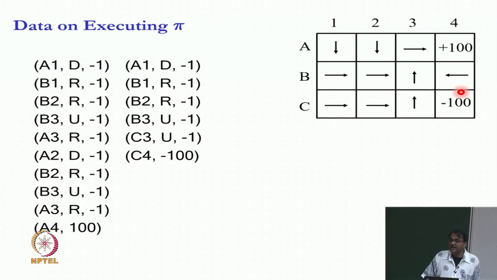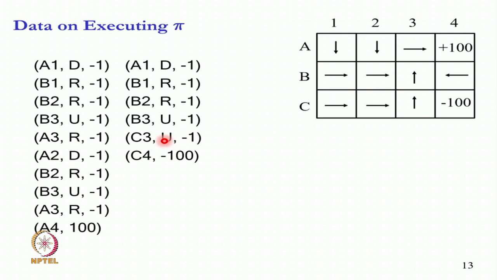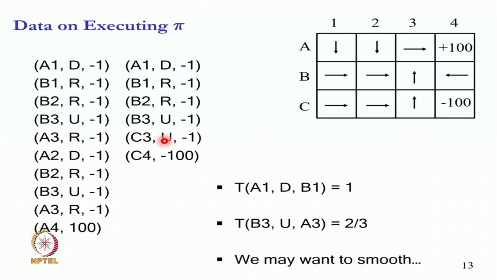What is the probability that in state B3, I take the up action and go to A3? Well, B3 to A3 happens twice, but B3 to C3 happens the third time. So, that probability would be 2 by 3, and of course, we do not want ones and zeros, so we may want to smooth these things.